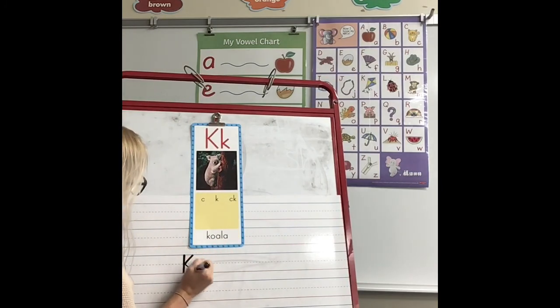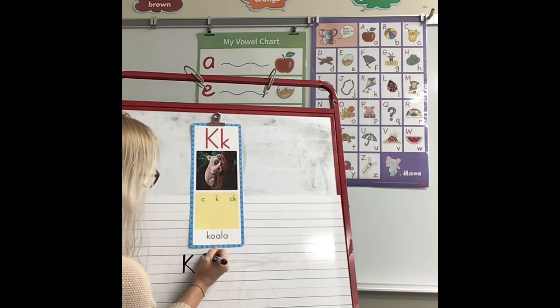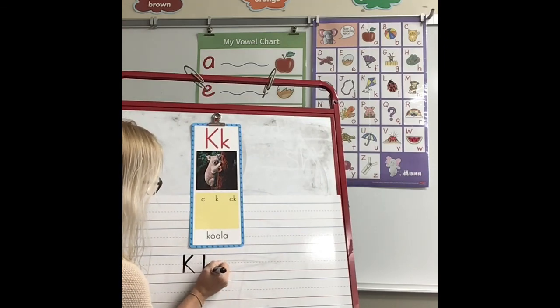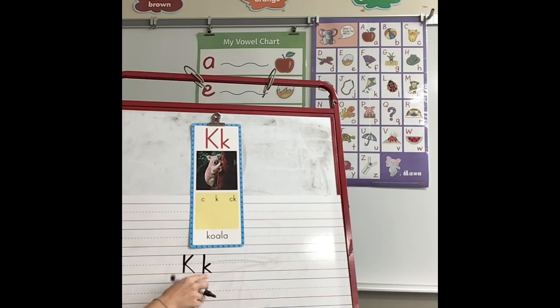They're both tall, so both start at the top. Down, in, and out, uppercase K. Lowercase k is tall too. Down, in, and out, uppercase K, lowercase k. K says K, like at the beginning of koala, or at the end of cook.